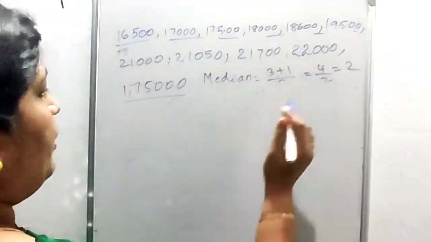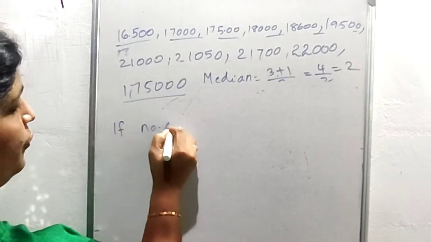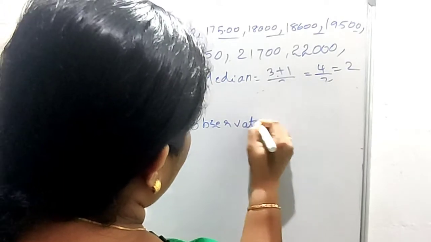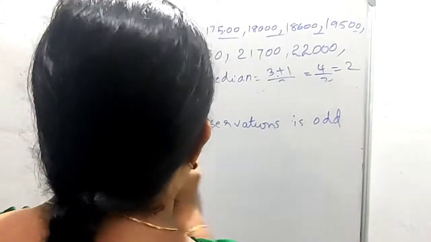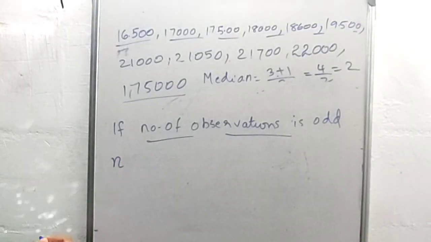If the number of observations is odd, let the number of observations be n.